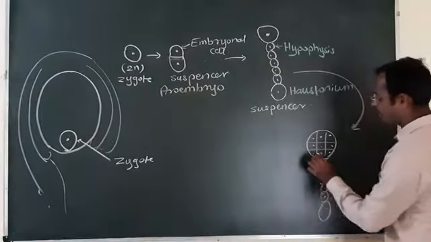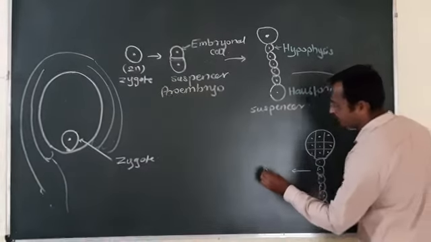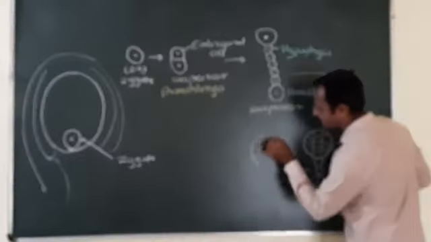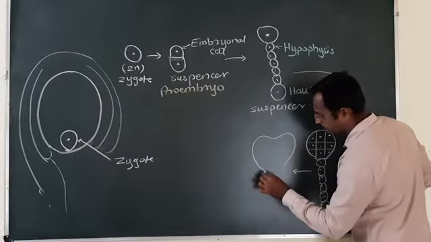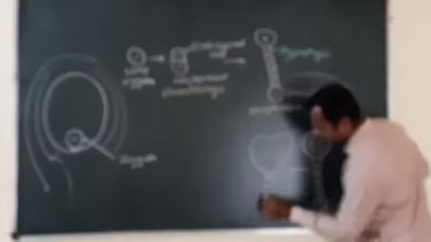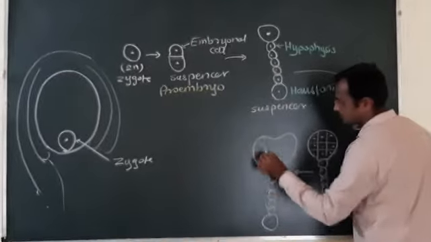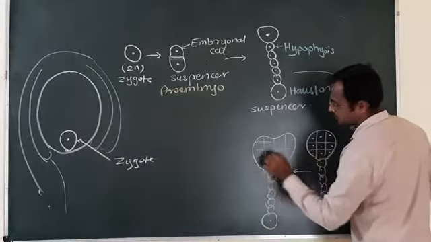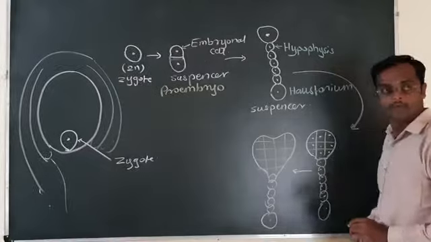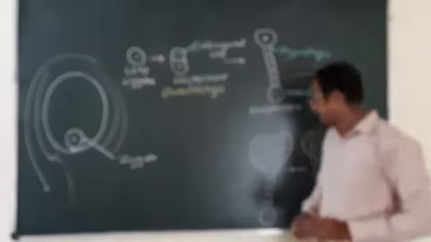Later this octant stage will develop into a heart-shaped structure. Here is the suspensor, the heart-shaped structure, and the haustorium is there. This is the multicellular structure which develops the cotyledons as well as the embryonal axis.